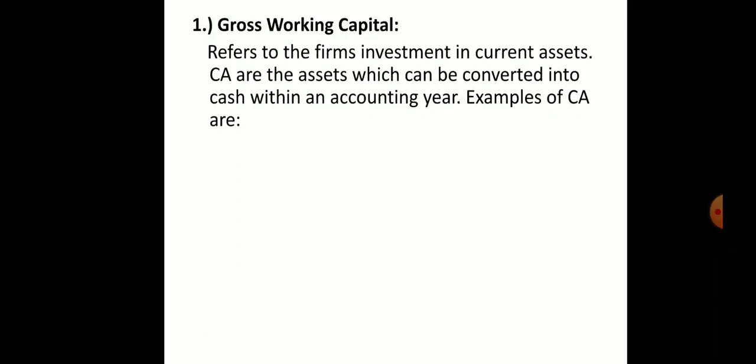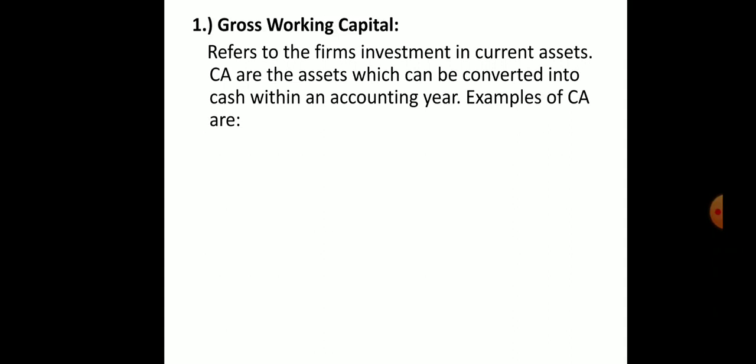Now the concepts of working capital. The major concepts are gross working capital and net working capital. These are the two concepts we have. Gross working capital refers to the firm's investment in current assets. Current assets are the assets which can be converted into cash within an accounting year.